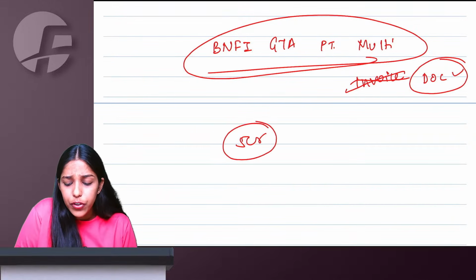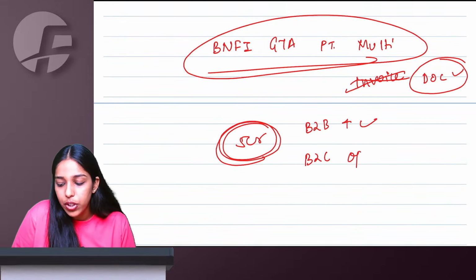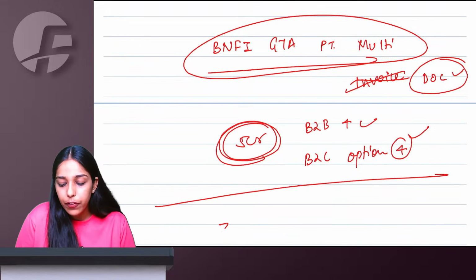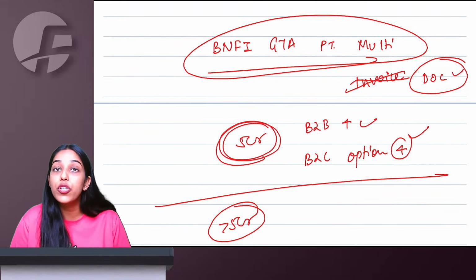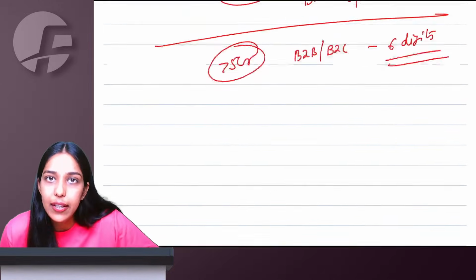If your previous year turnover was up to 5 crore, then for B2B supply, 4-digit HSN code. B2C, you have the option. If you want to write HSN, you write, but if you are writing, write 4-digit. However, if your preceding financial year turnover was more than 5 crore, then whether it is B2B supply or B2C supply, you have to mention a 6-digit HSN code on the invoice.